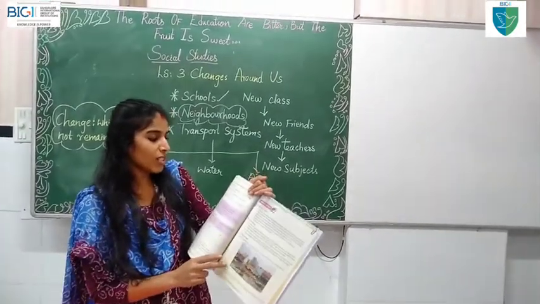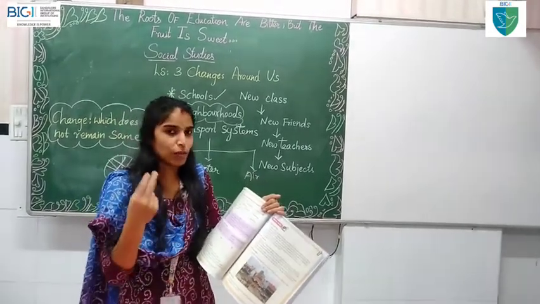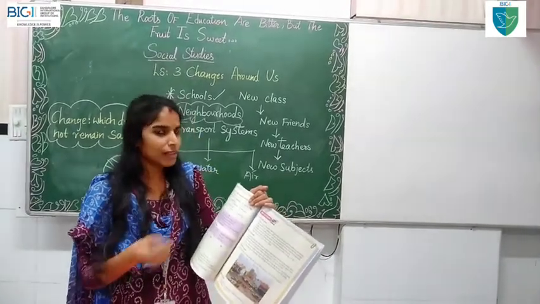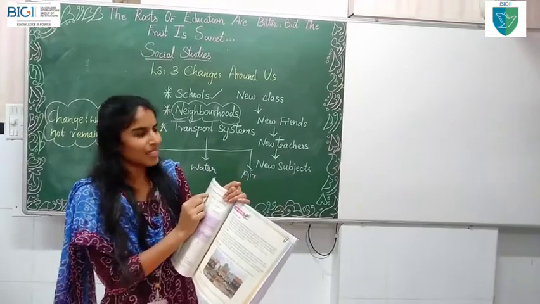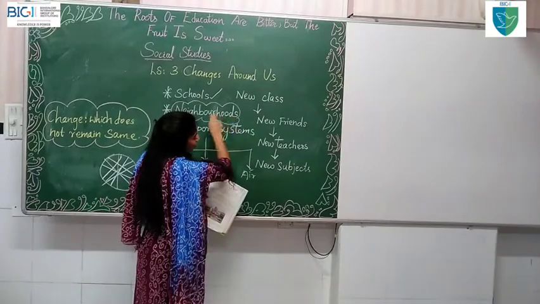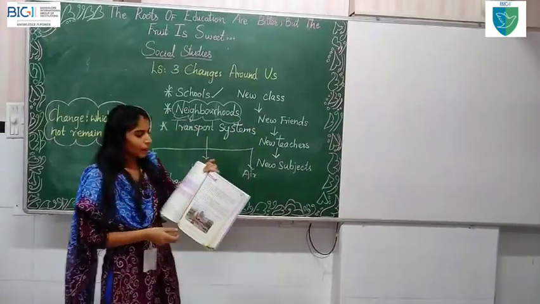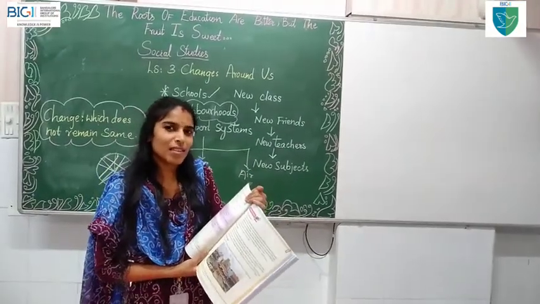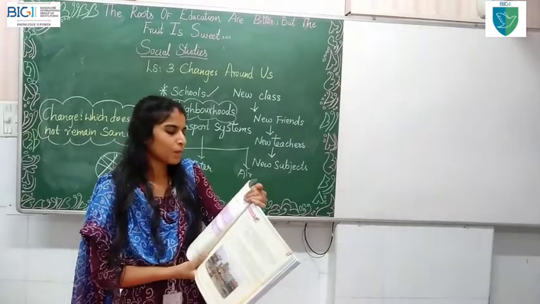A school can change in the following ways. How can a school change, children? I taught you more people, more number of students can join. That is a change, right? You have to tick that. New teachers, yes, you have studied, right? How the school changes, you will be getting new teachers. And option D, new buildings. When the number of students increases, what will they do? They'll build a new building.